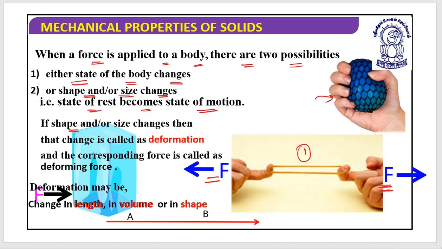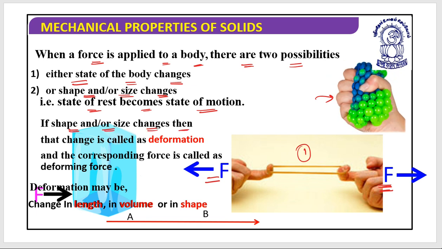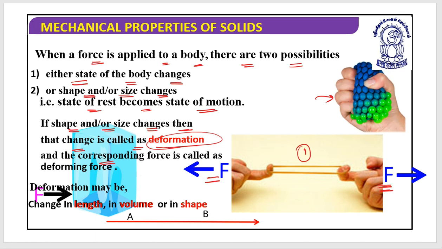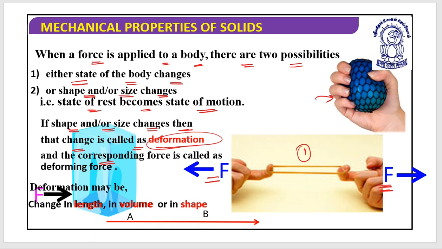And if the shape or size of the body changes, then that change is known as deformation, and the corresponding force which is deforming a body, which is going to change the shape or size of an object, is known as the deforming force.